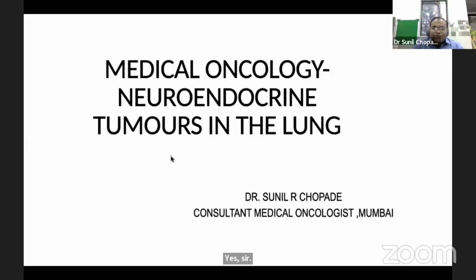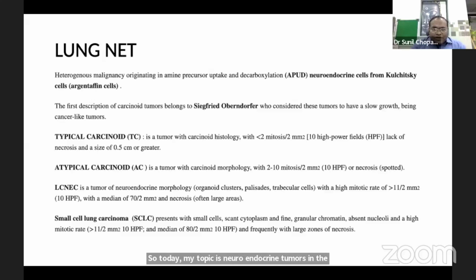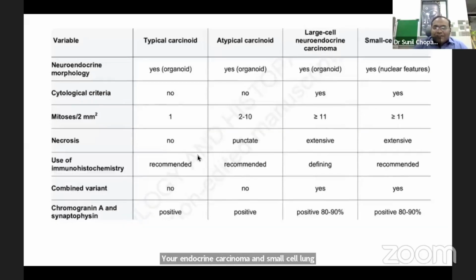So today my topic is neuroendocrine tumors in the lung. To begin with, NETs are heterogeneous malignancies originating in amine precursor uptake and decarboxylation neuroendocrine cells. The first description was of a slow-growing, cancer-like tumor by Siegfried. These NETs are typical carcinoid, atypical carcinoid, large cell neuroendocrine carcinoma, and small cell lung carcinoma. These are the features.